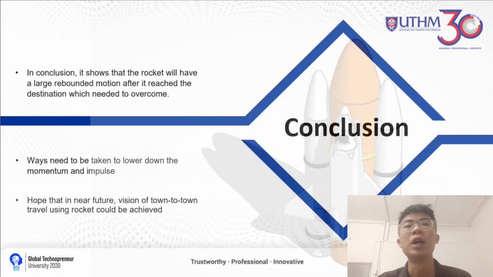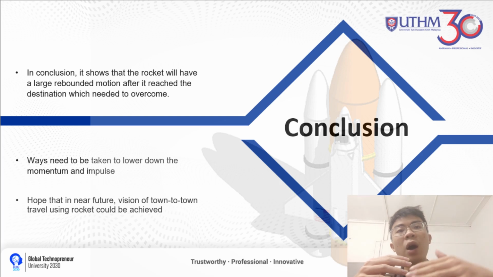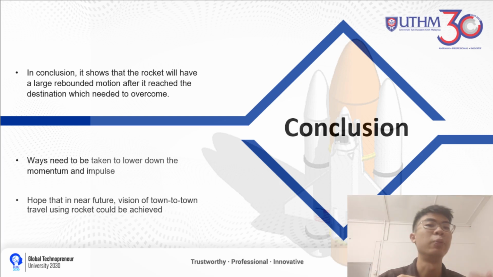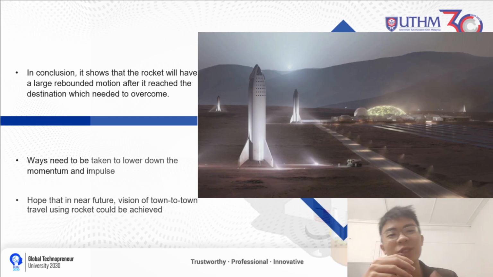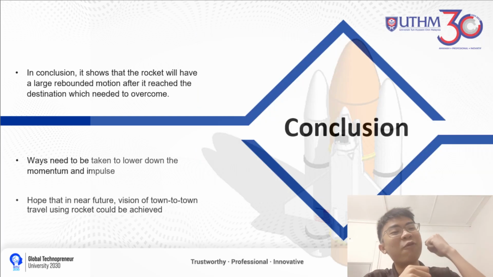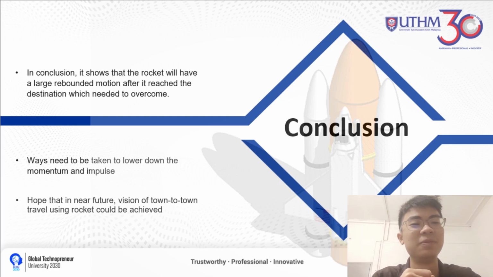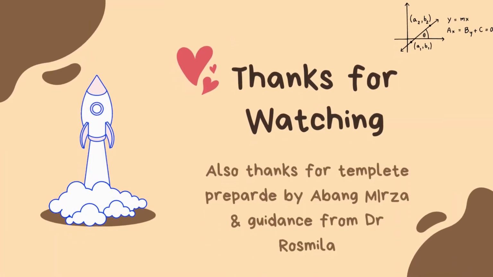In conclusion, it shows that the rocket will have a large rebound motion after it reaches its destination, which needs to be overcome, and ways need to be taken to lower the momentum and impulse for the safety of the passengers. Hope that in the future, the vision of town-to-town travel using rockets can be achieved. Let's hope it happens in the next 5 years. That's all. Thanks for watching.